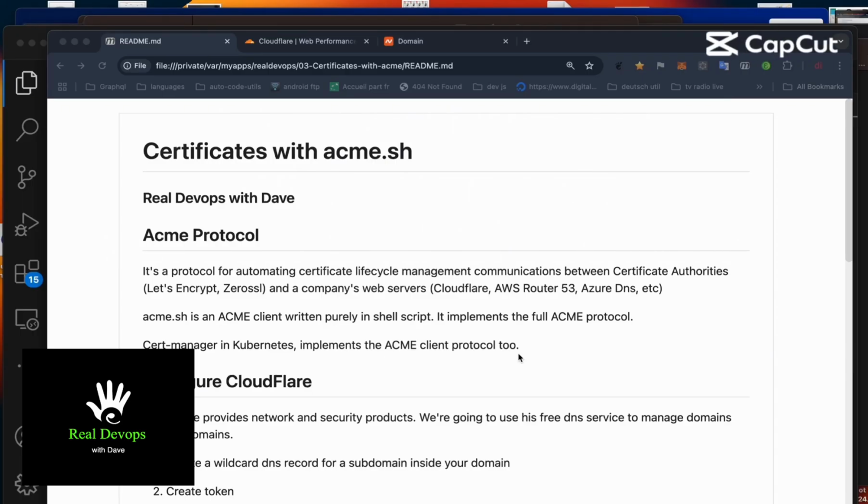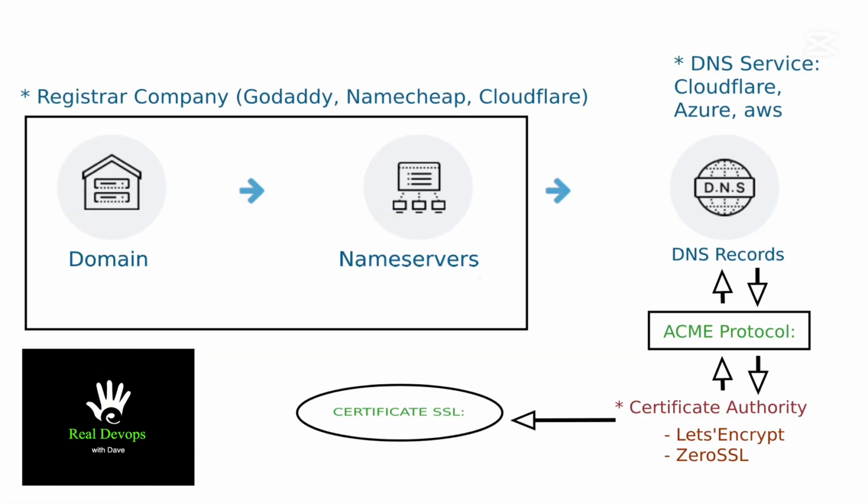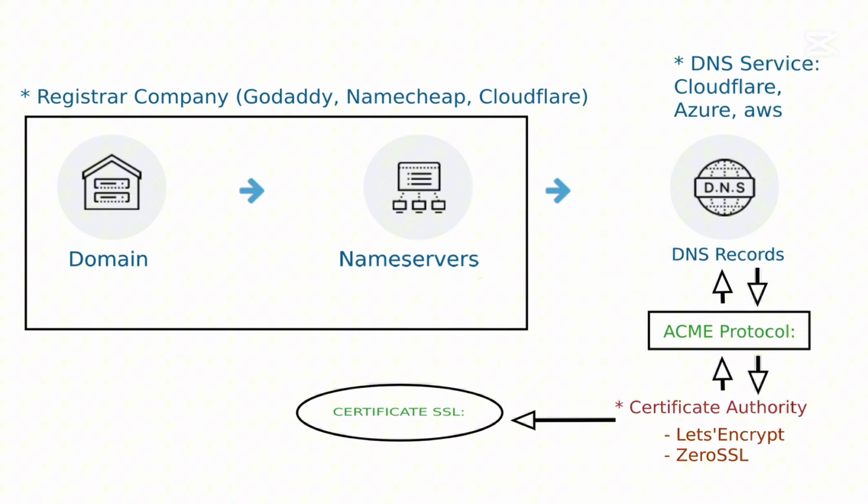In this video, we are going to learn how to create certificates with Acme shell script. The Acme protocol is important because it helps automate the process of obtaining and renewing certificates. There are free certificate authorities like Let's Encrypt and ZeroSSL. Most cloud providers offer DNS service with the Acme protocol, but only Cloudflare offers them for free.